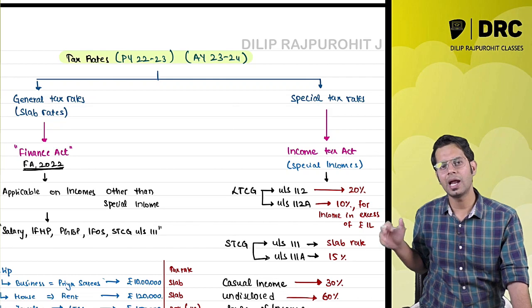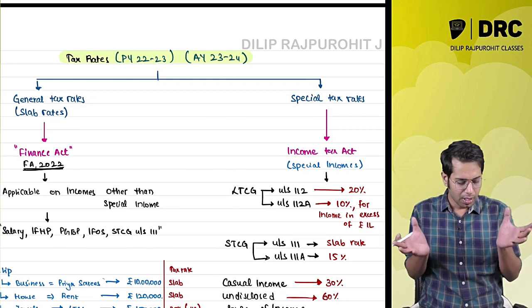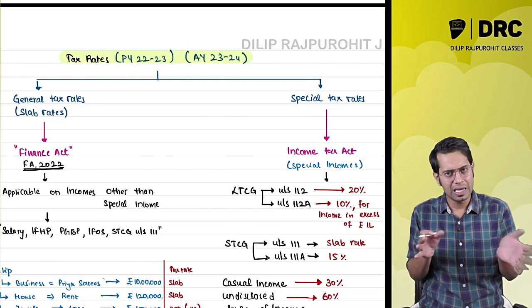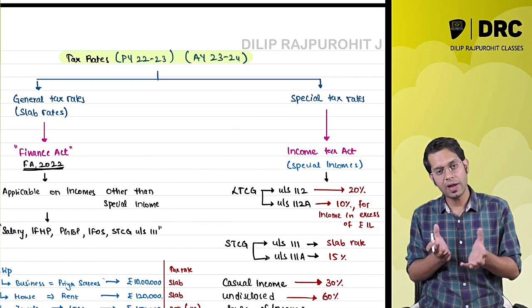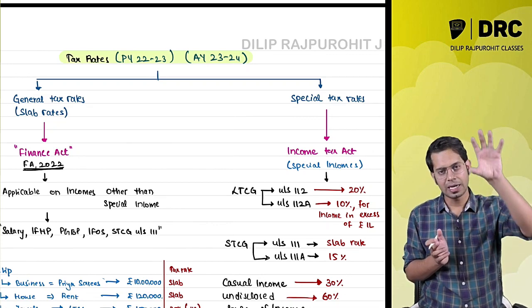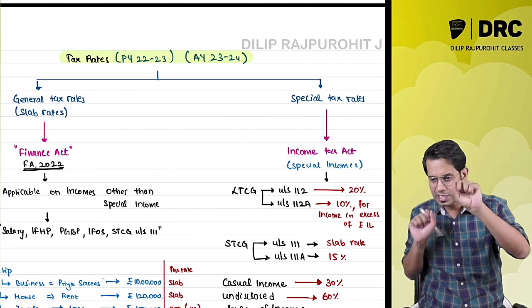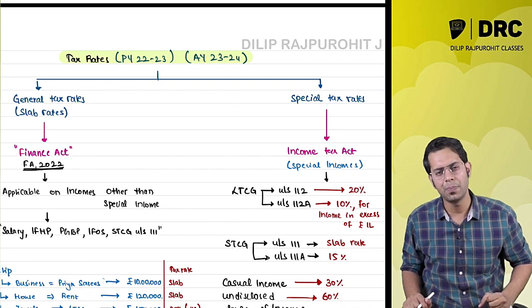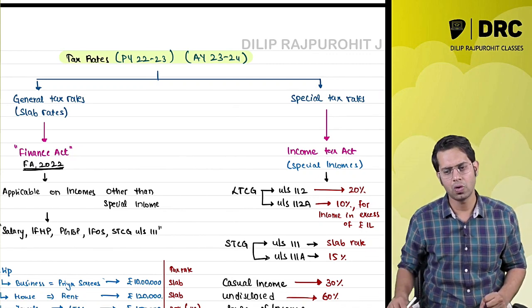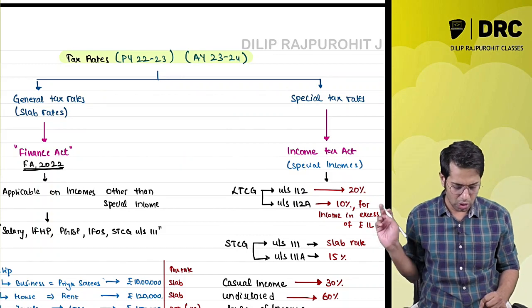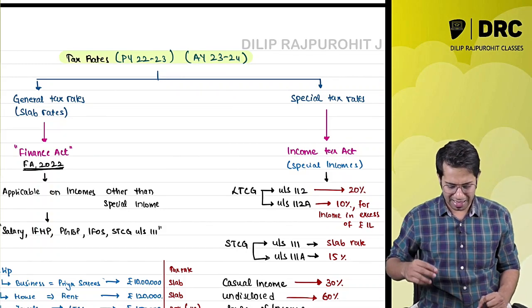All the computation which we have done till now is only for slab rates. What if I have some incomes which are taxable at slab rates and some incomes which are taxable at special rates? How do I compute the tax? That is what we are going to do in our next class.